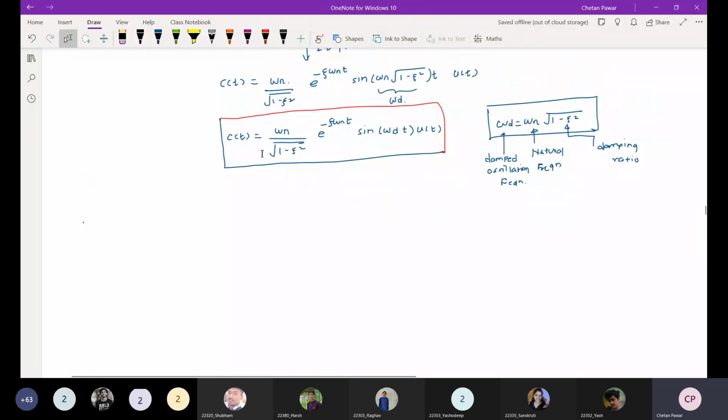So if I draw this particular signal, tell me, at t equal to 0, what is the value of C of t?